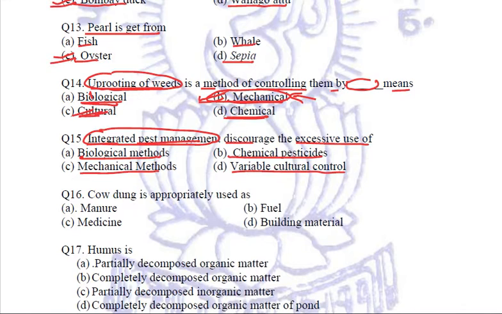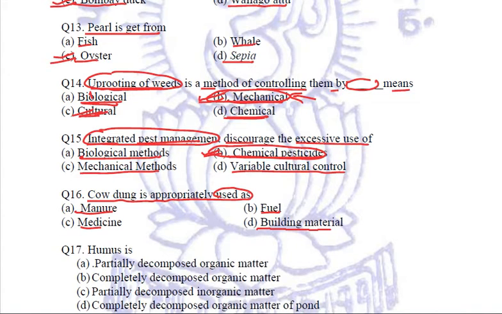And among these, the harmful ones are the chemical pesticides. Therefore, B, chemical pesticides, is the answer we are going to choose. Clear? Question number 16.